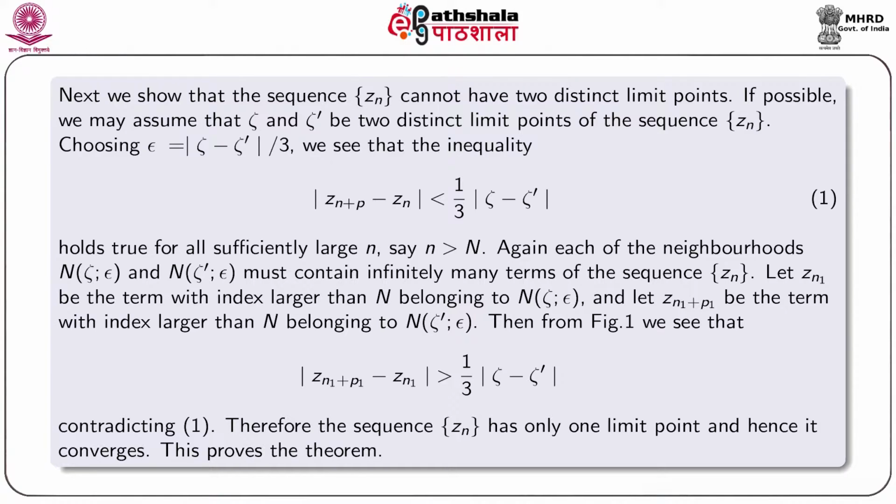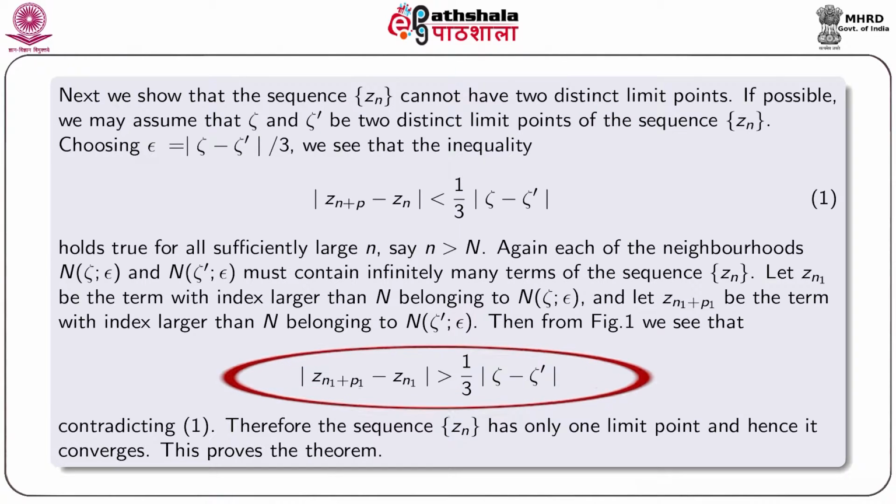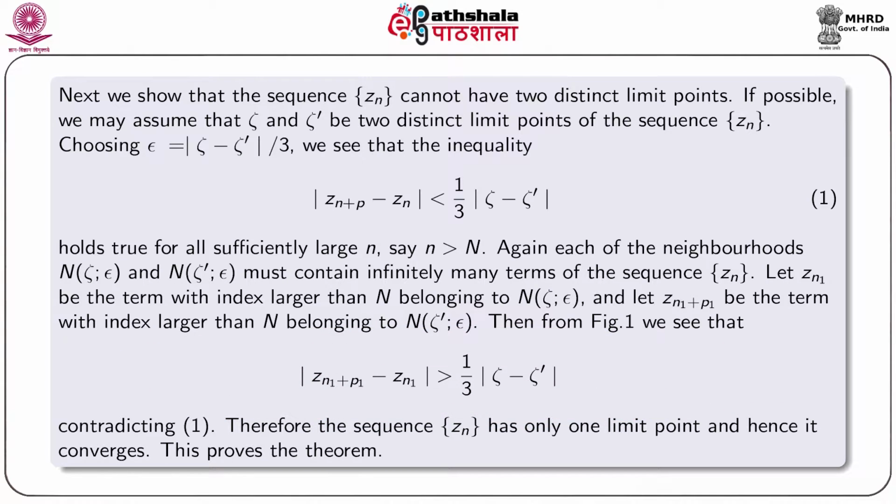Then from the next figure we see that modulus z_{n_1+p_1} minus z_{n_1} is greater than 1 by 3 modulus zeta minus zeta dashed, which contradicts equation number 1. Therefore, the sequence z_n has only one limit point and hence it converges. This proves our theorem. So, this is our figure.